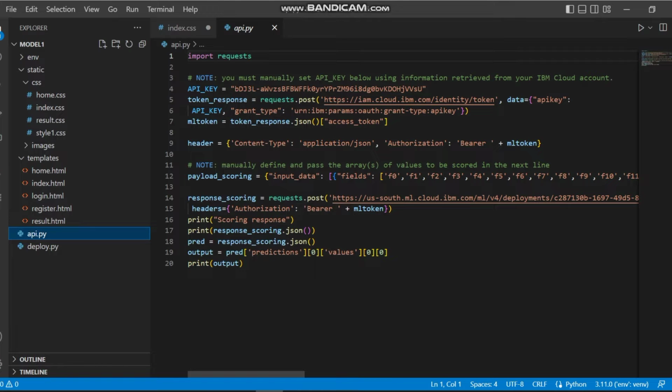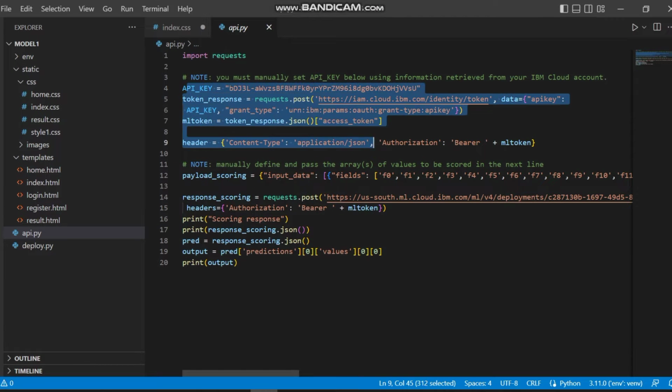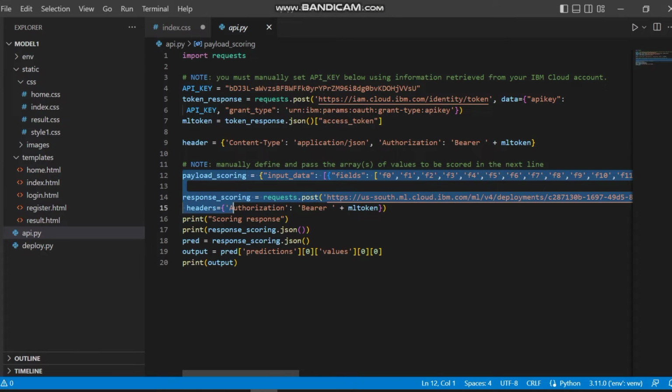This is the key that I generated from IBM Watson Studio using my training model that I trained in the Jupyter notebook. The first 5 lines are used to load the model that we already trained in the IBM cloud. After this, payload scoring is the code we use for prediction.